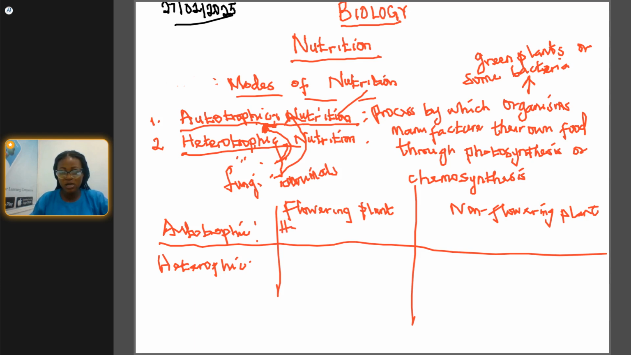I know we are familiar with hibiscus flower. I'm going to be showing us the picture or the diagram of a hibiscus flower. Okay, so hibiscus flower is a flowering plant, and it is an autotrophic organism. It is an autotrophic organism because it can manufacture its own food.